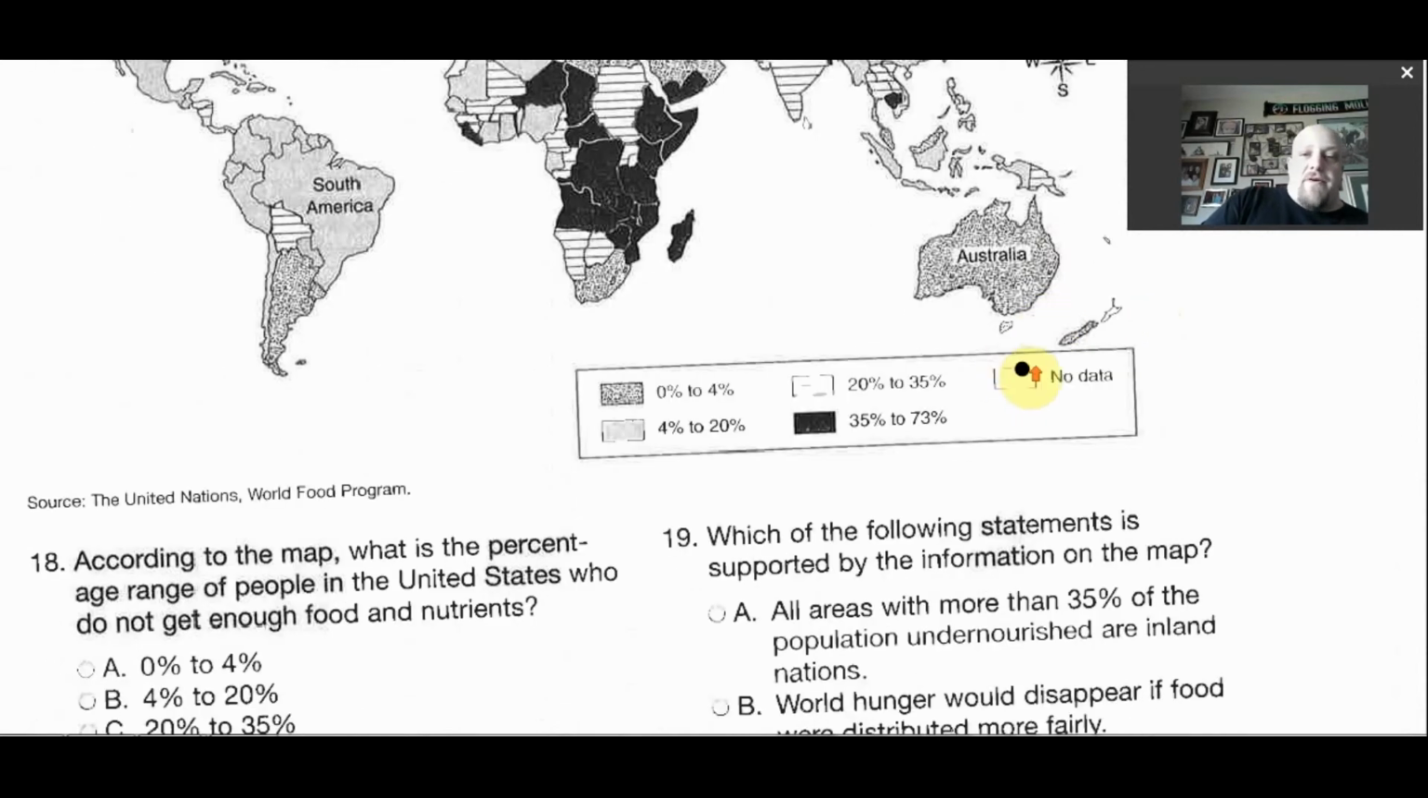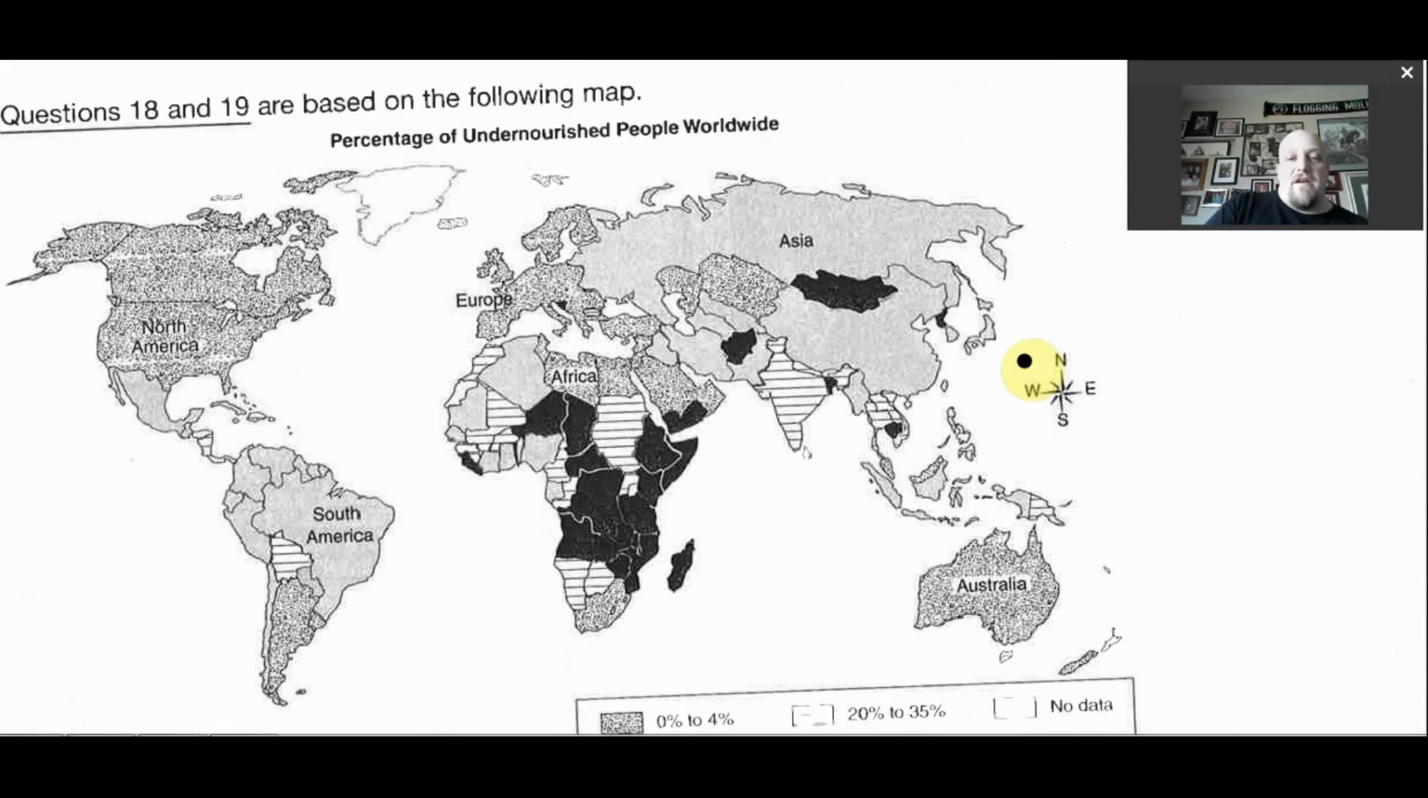Next, we're going to go to another map. So, like I said, you're going to see some more of these maps on here.